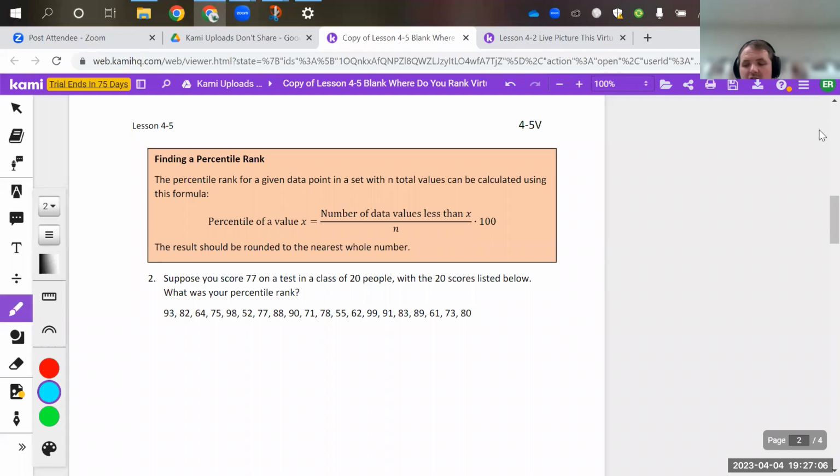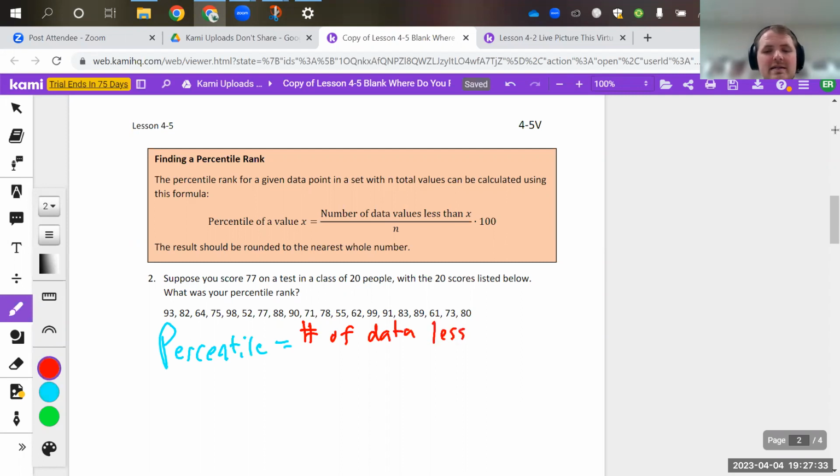Again, if you put this into Excel or Google Sheets and sort it, that'd be a lot easier. But if we look at the equation up here, I'm going to write the word percentile. Percentile is going to equal the number of data less than X, so I'm going to copy it down. The number of data less than 77, so X is my 77. And then N is the number of people, so divided by 20, times 100.